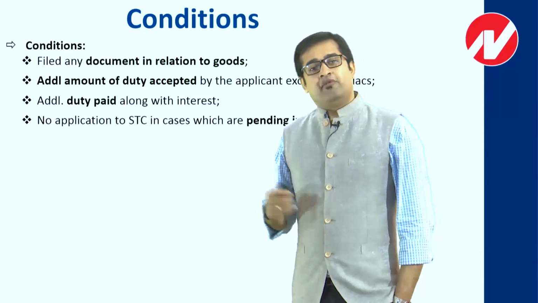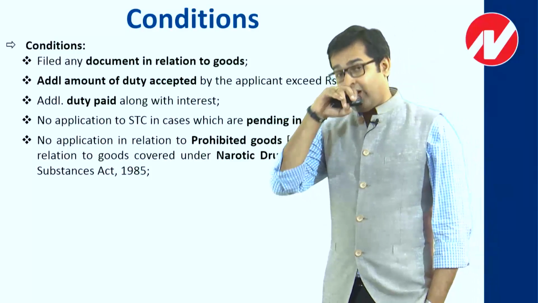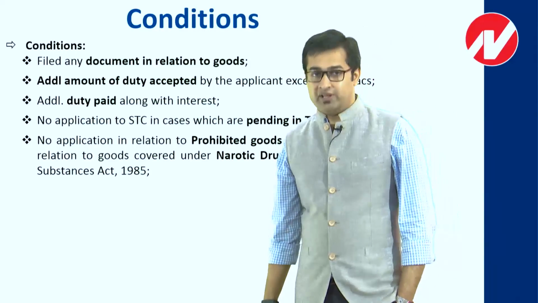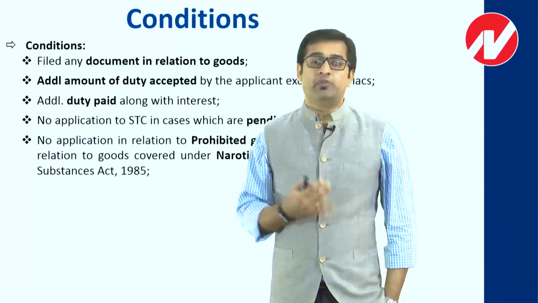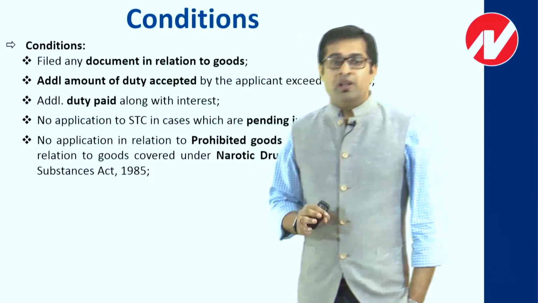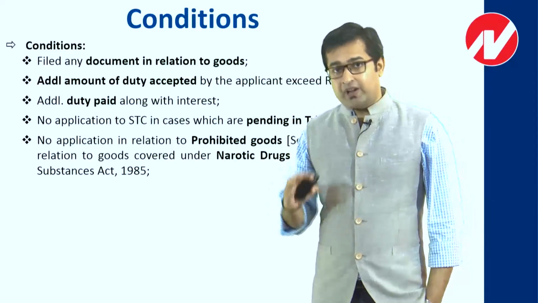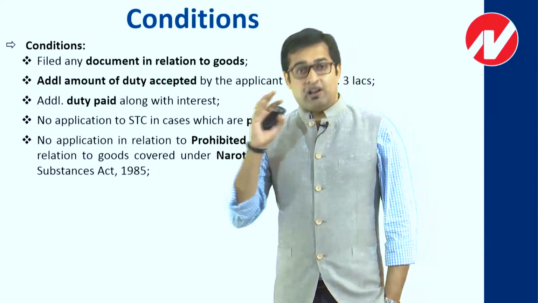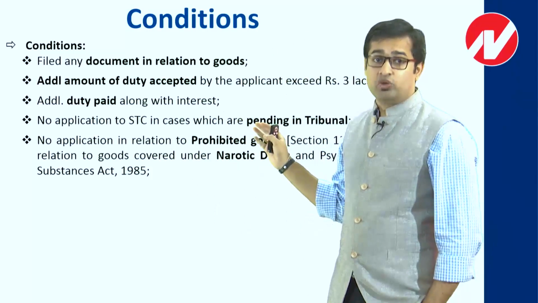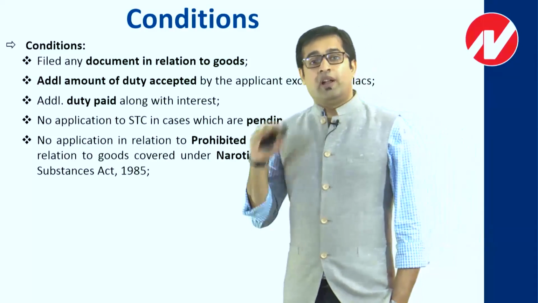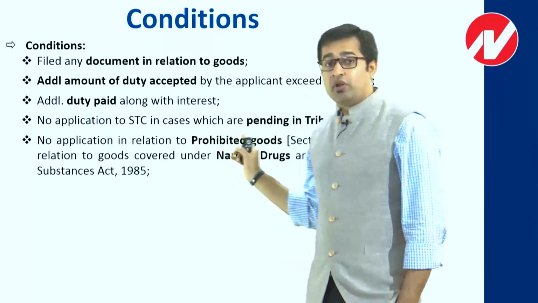One more point is with regard to prohibited goods, or the goods in respect of which you are violating the Narcotic Drugs and Psychotropic Substances Act. Now let us talk about that. Let's say one person is dealing in prohibited goods and he has been caught, and now the adjudicating authority has served a notice to him, then in that perspective you can never approach the settlement commission. Now why can you never approach the settlement commission? The point is very clear, because the goods in respect of which you are dealing are called prohibited goods, and when you deal with prohibited goods you can never ever approach the settlement commission. That is one of the points.